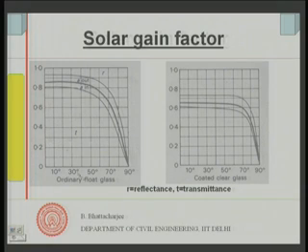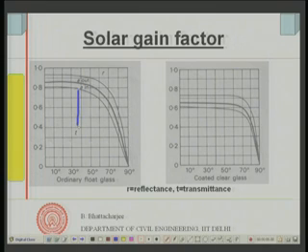So, T is transmitted, R is reflected. T is this height, and R is this height above this. In this case the R is this much. This amount is nothing but the absorbed amount, and part of it goes out, part of it comes out.